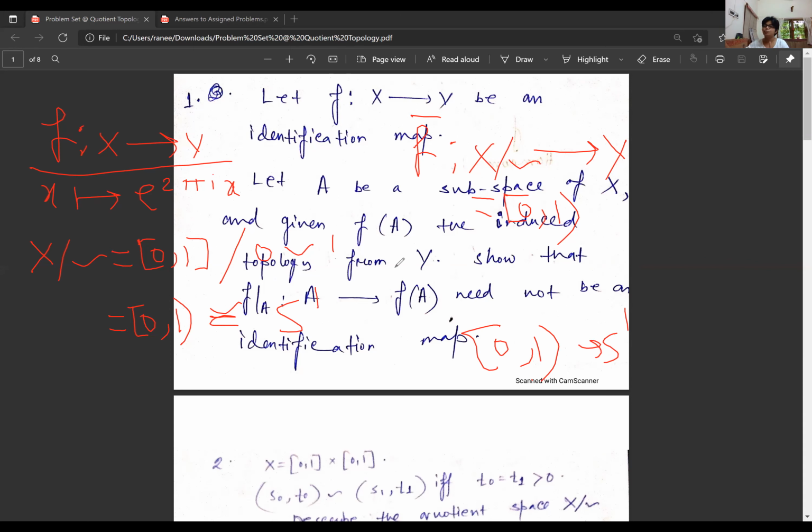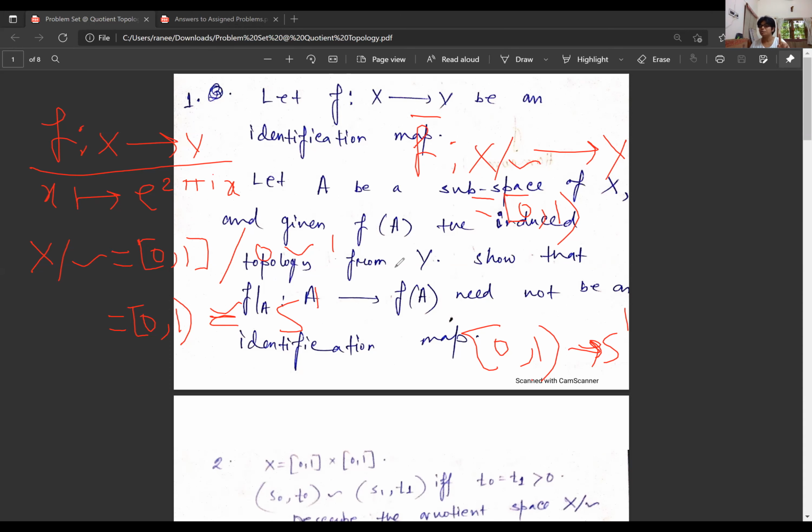But we have seen that there can't be any homeomorphism between them. It's not necessarily any particular map. They can't be homeomorphic because one is compact, another is not compact. If you see it in that way, there can't exist any homeomorphism.